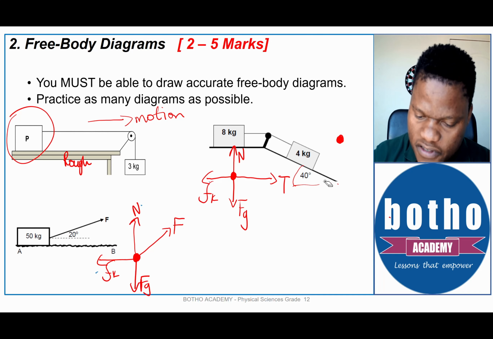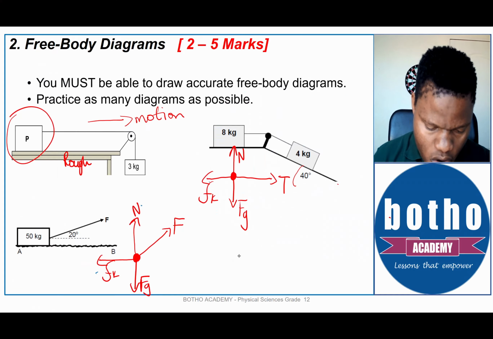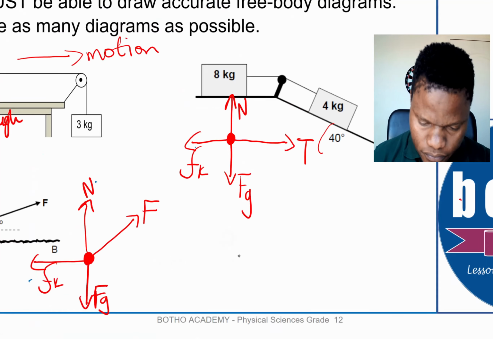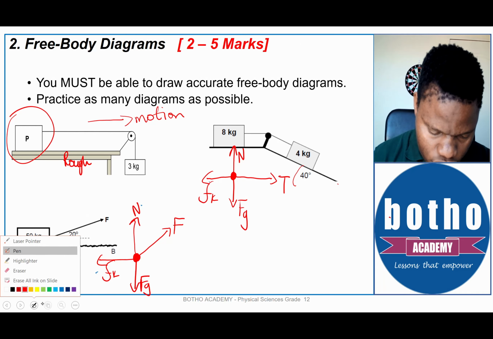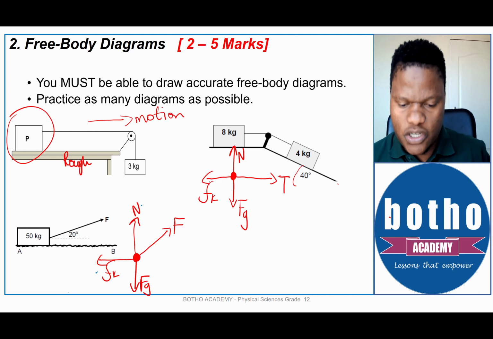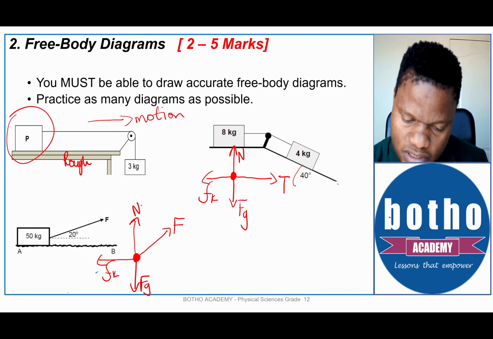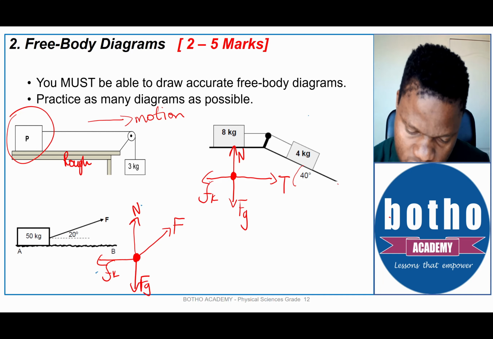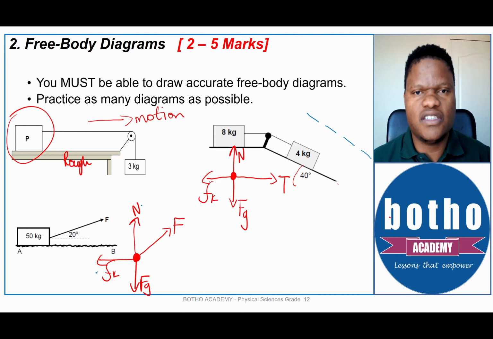I've said before, when you are drawing a free body diagram for an object which is in contact with an inclined surface, I would really advise that you first draw the surface. Please note that the surface is not one of the forces, it's just the surface.